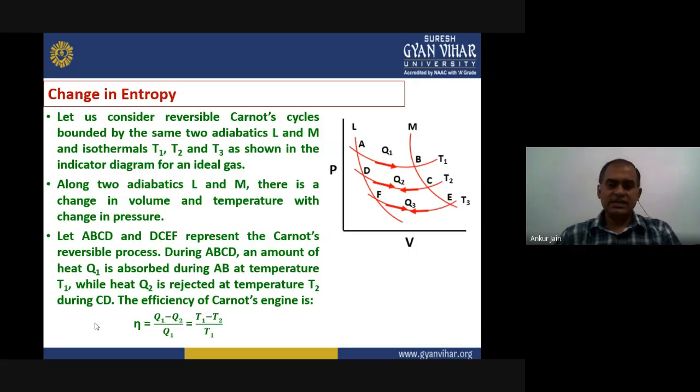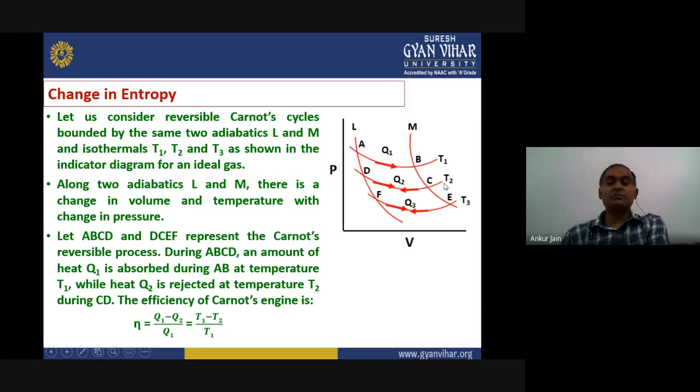Now we will see how the entropy is changed. What is the change in entropy? For that, let us consider reversible Carnot cycles. If we look at the diagram, you can see here, this is P and this is V on the y-axis and x-axis. We can consider these as two different Carnot cycles. One is A, B, C, D, and another one is D, C, E, F. So there is an isothermal expansion because it is the same temperature. Isothermal expansion because volume is increasing and pressure is decreasing here. In the second process, B to C, the temperature is changed.